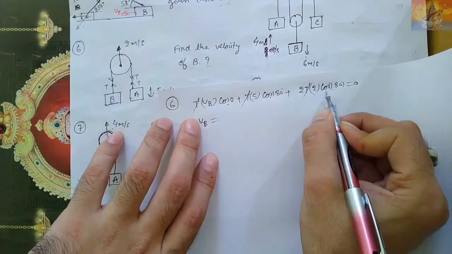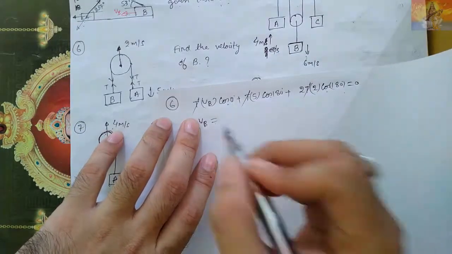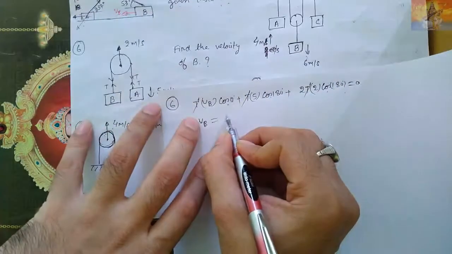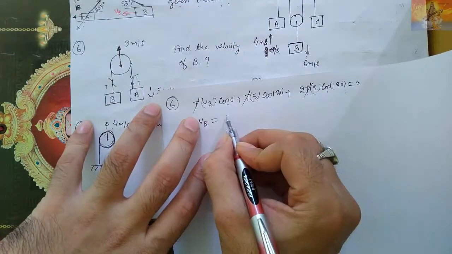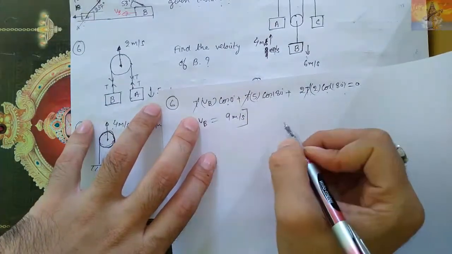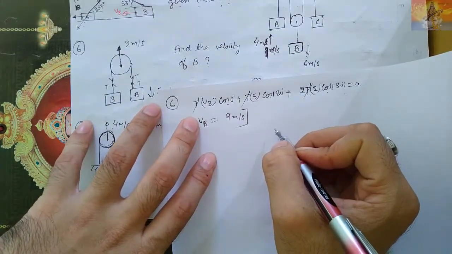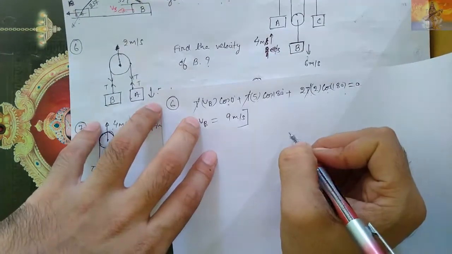This will also be minus 1. I will send this to the other side. This will become positive. That is 5 plus 4. So 5 plus 4, that is 9 meter per second is the answer. So the answer of 6 is 9 meter per second, in my opinion, if I am not making any calculation mistake.